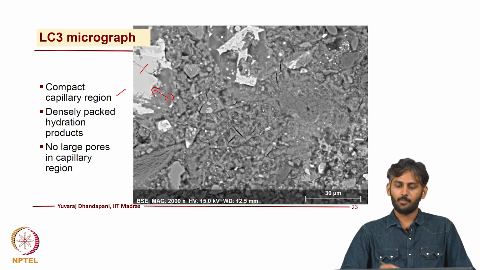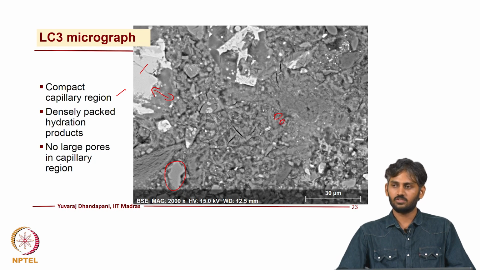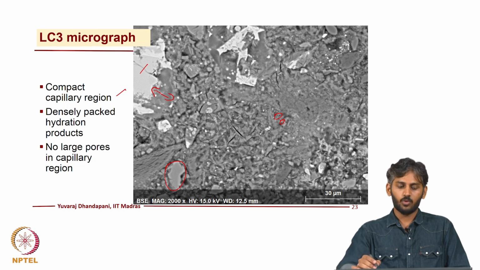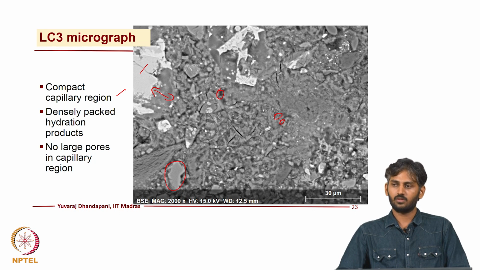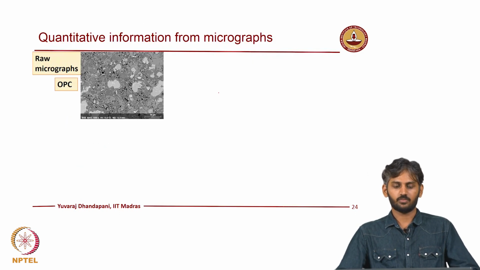So, compared to the plain Portland cement system where you tend to have a lot of these large crystals, you find much more fine grained hydrates in the case of calcined clay binder, which tend to produce a very dense structure. So, physical comments like these about the packing of the structure and the amount of voids present can be made by using micrographs extracted from SEMs.